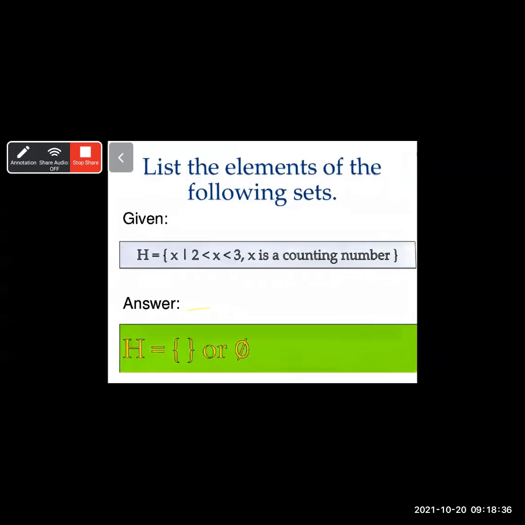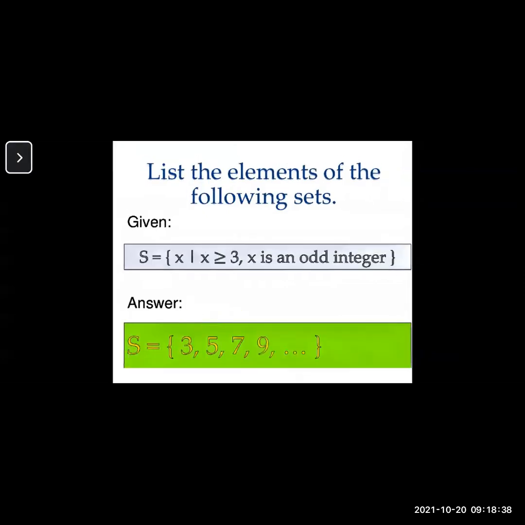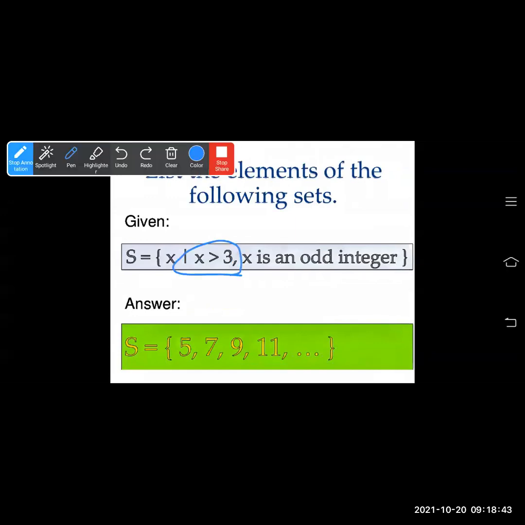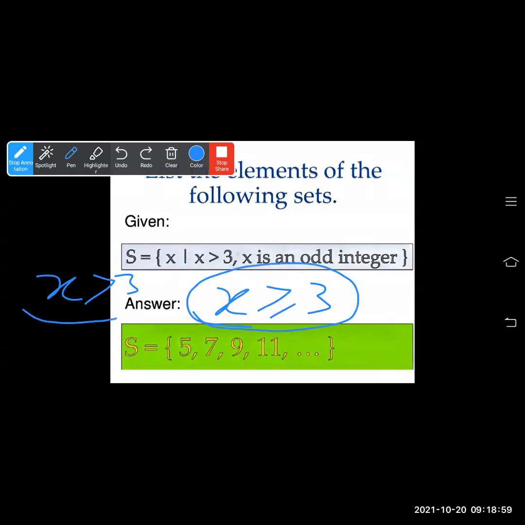So see some examples. Now see here. What have we used here? x greater than 3. So we have not used this 3 in the list because x was strictly greater than 3. This is called x is strictly greater than 3. Also we write x greater than or equal to 3. This way we read x greater than or equal to 3, or x strictly greater than 3. Okay, that means 3 is not included in the list. So here we have used 5, 7, 9, 11.